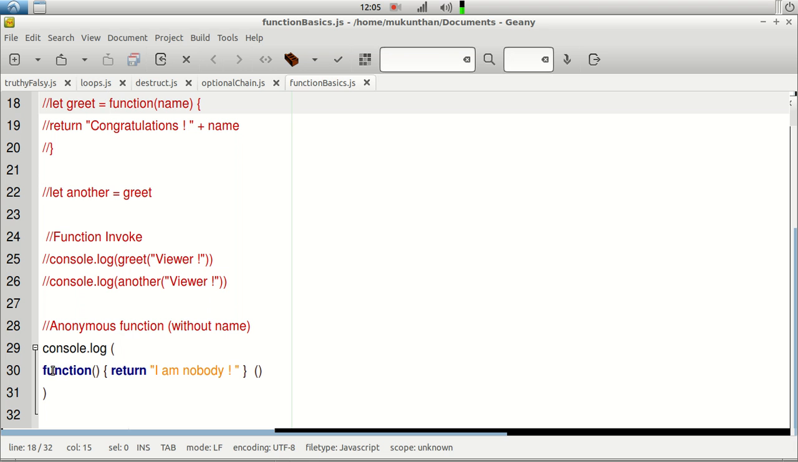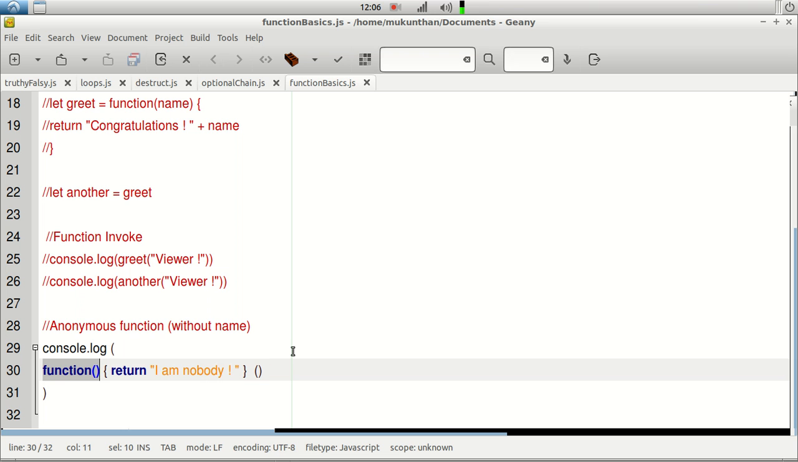See, for example, here I am just creating one function like the previous example, and it will not have any argument for simplicity, and I am just having the method body return "I am nobody". So this is the function declaration. But let's say I don't want to save it into a variable and then call it again, right? That's not what I'm going to do. I am just calling it here itself.